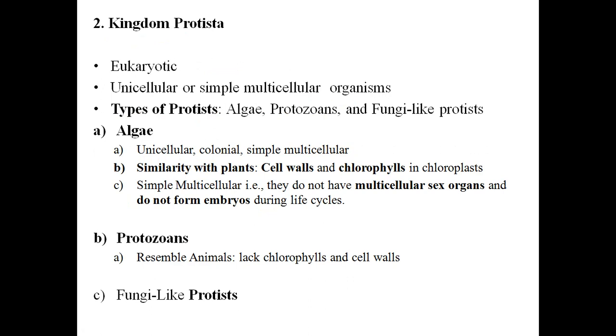Kingdom Protista: these are eukaryotic organisms, unicellular, or sometimes multicellular, but they are simple multicellular organisms. What does simple multicellular mean? Their body is multicellular, but the sex organs are unicellular, not multicellular. There are three types: algae, protozoa, and fungi-like protists.